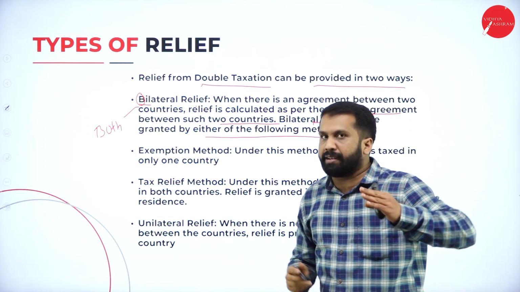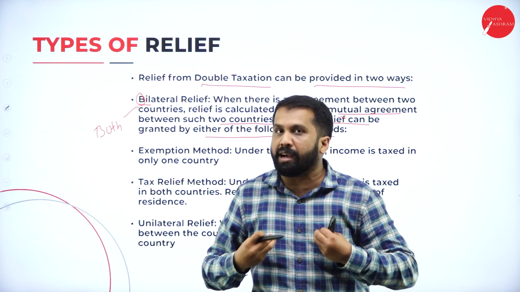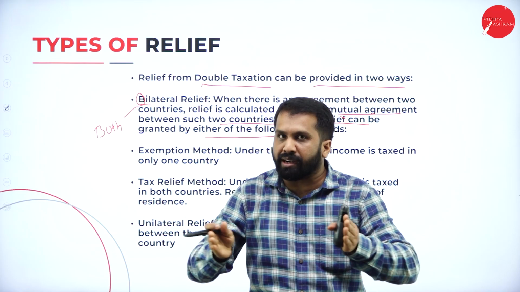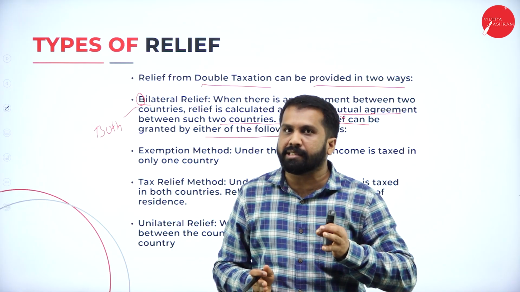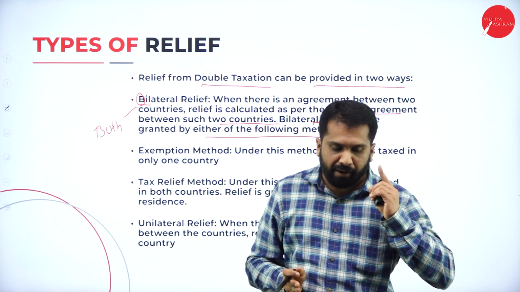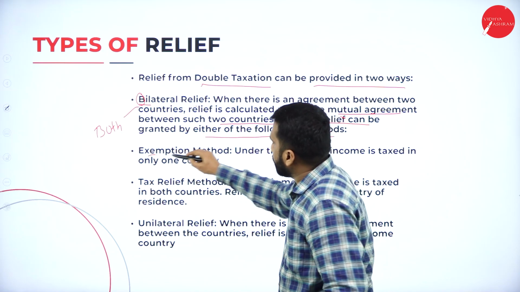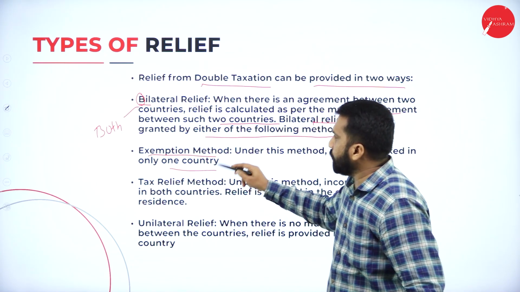Dubai and India do a mutual agreement. Not only for me, like me there are lakhs of people working. So the two countries will sit together and discuss. What will they discuss? The first one is the exemption method. Under this method, income is taxed in only one country.